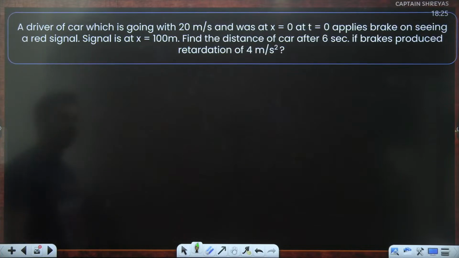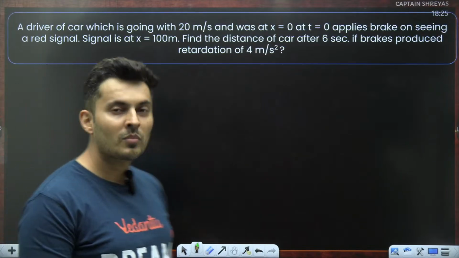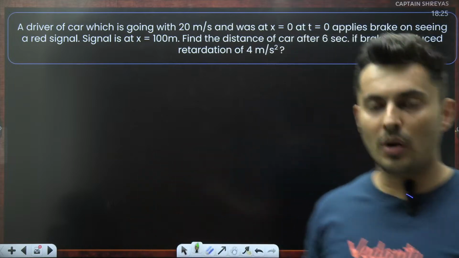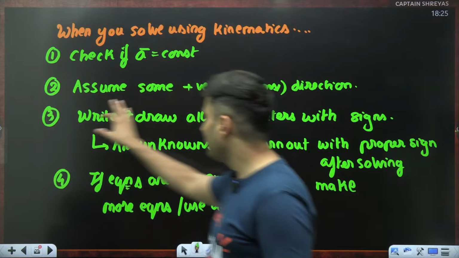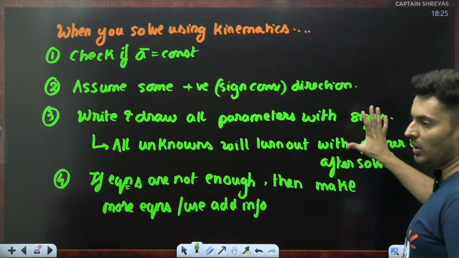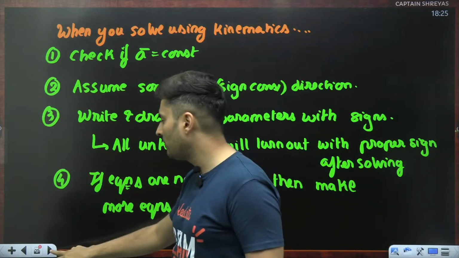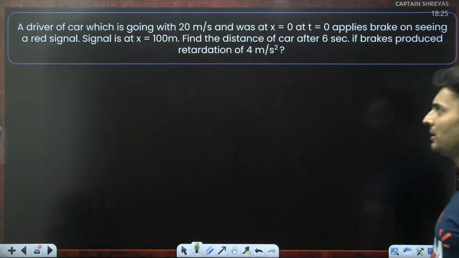So let's start with it. Here is the first question coming up on your screen. Read the question carefully, draw the question in your rough sheets, and then let's proceed, because that's what I told you. Always draw everything. Assume some direction as positive, check if acceleration is constant or not.